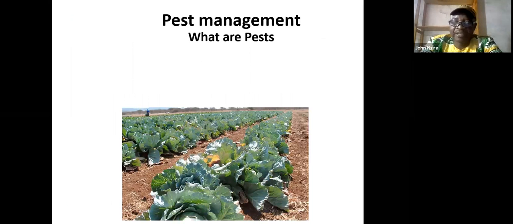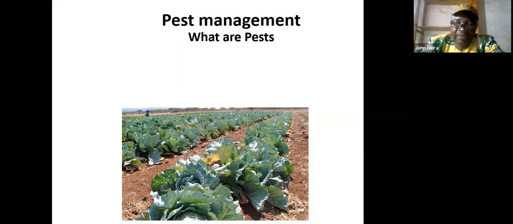But the most important thing that we are talking about here is that you need to understand what pests are and how pests are caused to come into our farming systems. For example, the photo you see on the screen is a photo of how most farmers do farming, more in the monoculture way, where one type of crop is grown in a given piece of land. Hence, at the end of the day, we find challenges of pests.